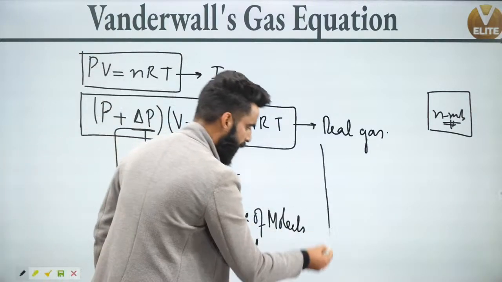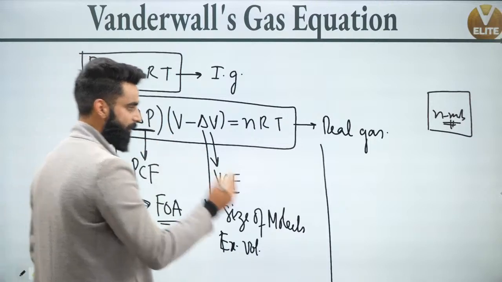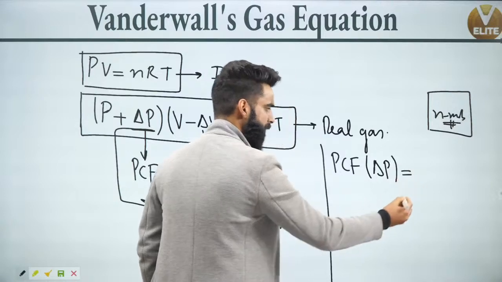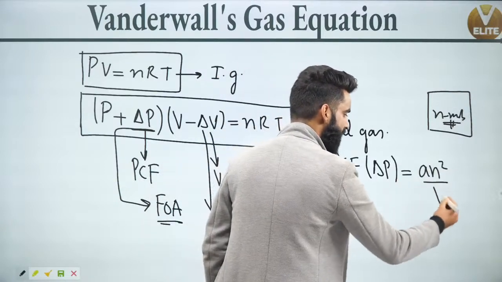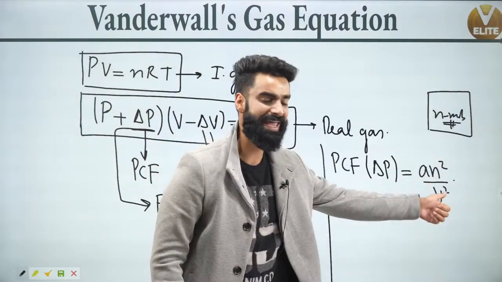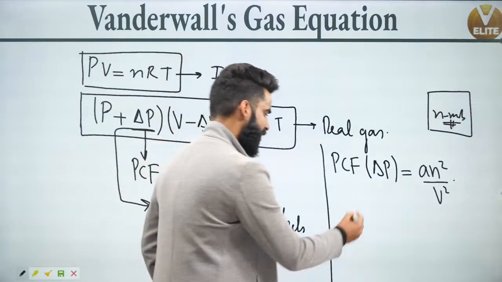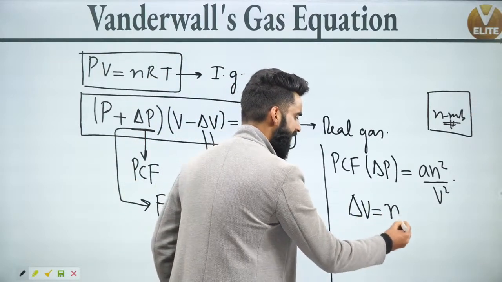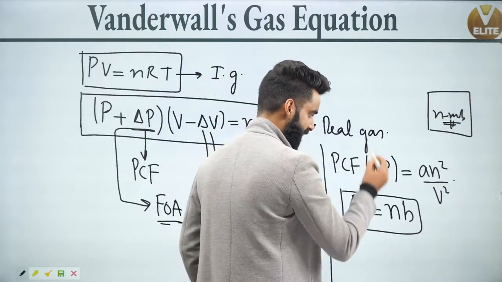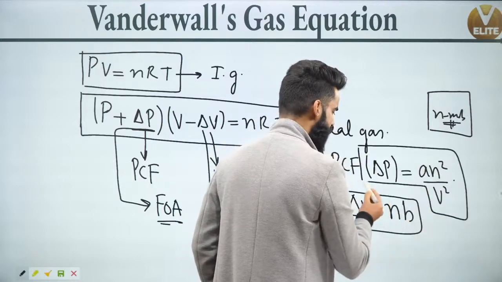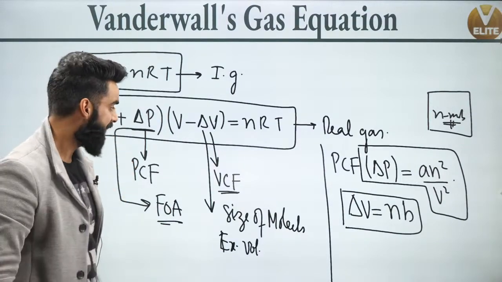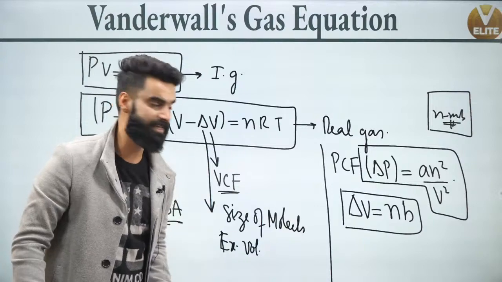Now people, one more important thing. This delta P, which is what we call the pressure correction factor, is equal to AN square divided by V square. Similarly, the value of delta V is going to be equal to N multiplied by B. This is the value of the volume correction factor. This is the value of the pressure correction factor, and the pressure correction factor accounts for the force of attraction. It gives us the idea about the force of attraction between the gas molecules, and this delta V gives us the idea about the size of the gas molecules.